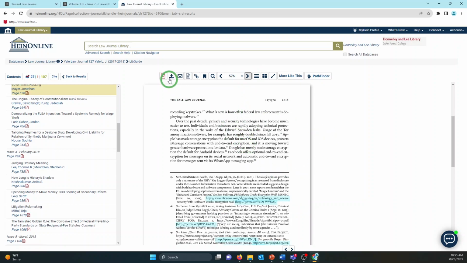I could also download this. We have access to download everything we can get on Hein. I can open it. I can open the PDF selection. I can do a lot of things with it, but this is where we're going to be having that article.